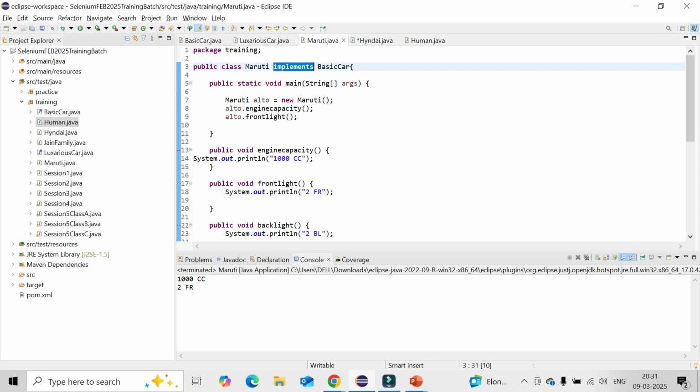Think about that aspect. So always try to think from real-time examples, guys, as much as possible. Then your understanding process will never fail. Okay.